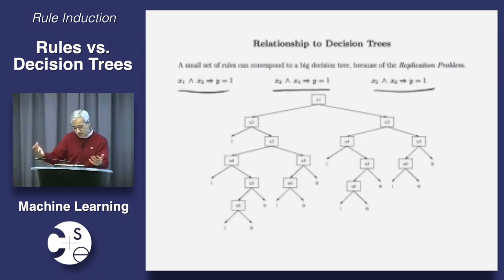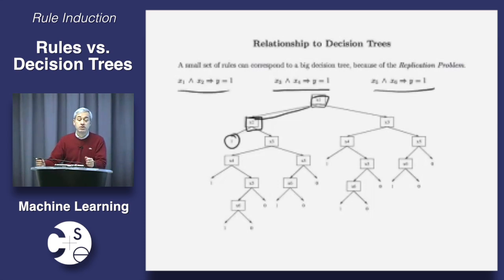Okay? So let's just say that we pick the first antecedent in the first rule. Why not? So the first thing that we test is x1. And then notice that if x1 is true, we're going this way. And then obviously we need to test whether x2 is true, because that's the other antecedent in that rule. And if x2 is also true, then what do we know? We win. Then it's a yes, because that rule says it's a yes, and that's the leaf over here. On the other hand, let's go back to the root. This is the interesting part. What happens if x1 is false?